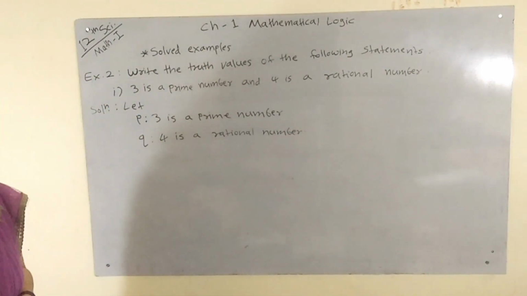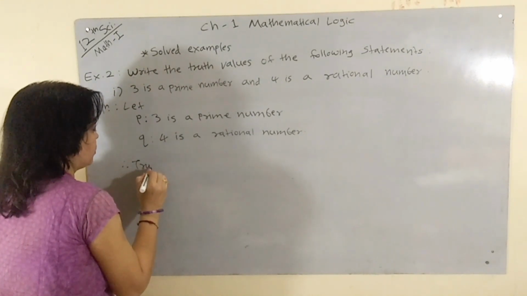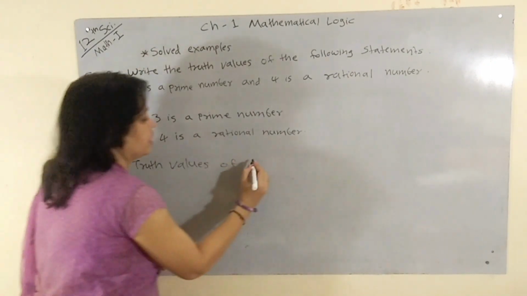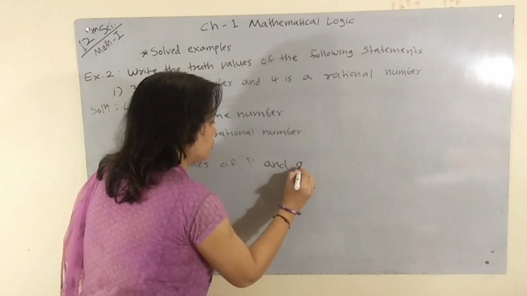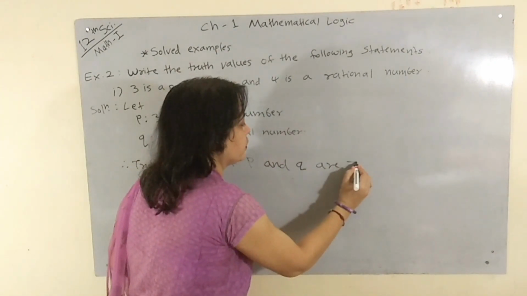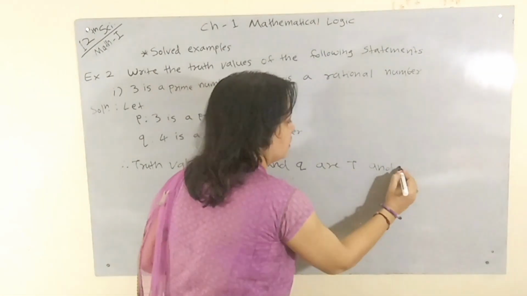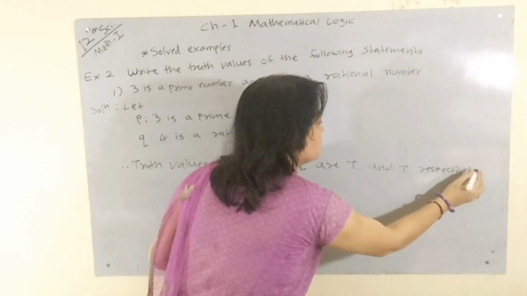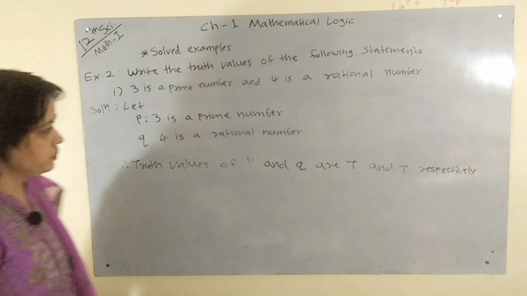Therefore the truth values of P and Q are true and true respectively. Both have truth value true.